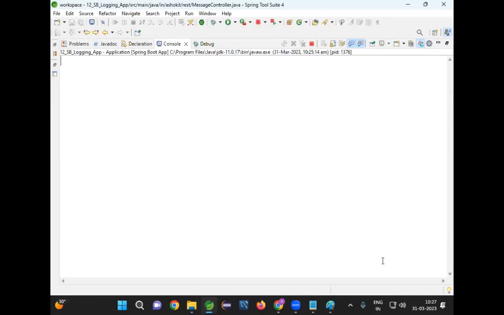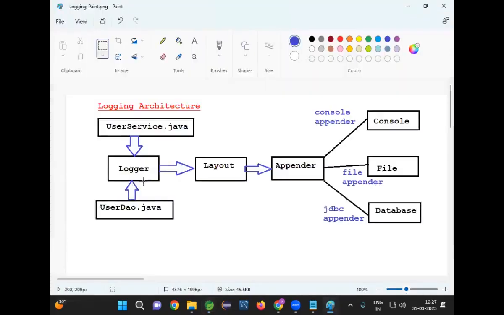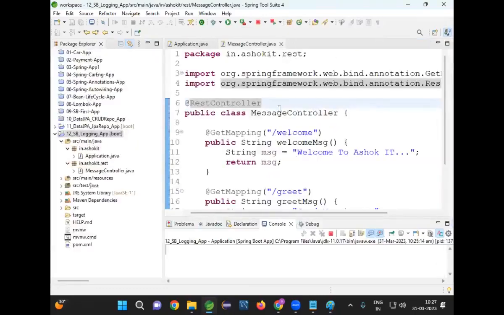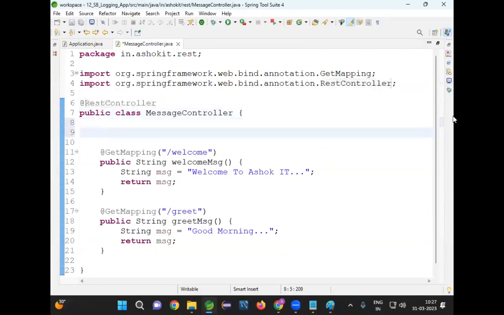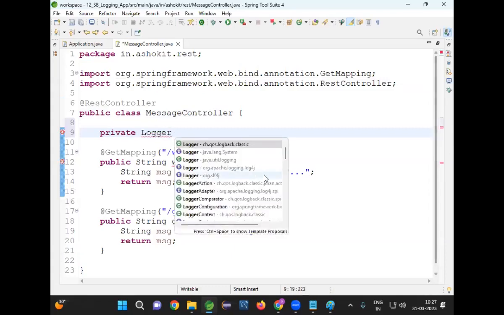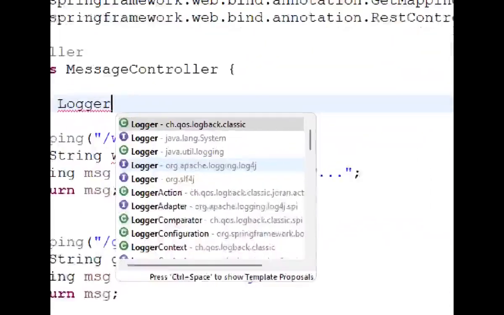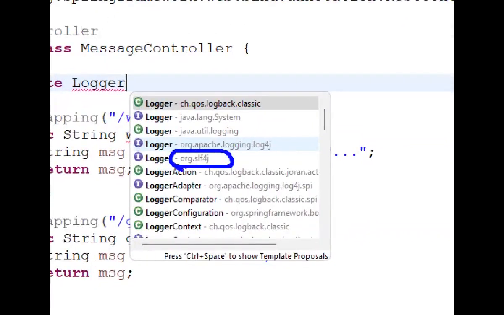To implement the logging, which object do I need? To implement the logging, we need to go for a logger. Now, let me get the logger in my project. Observe carefully. In every class, we need to get the logger. Here I'm going to get the logger, private Logger. Guys, remember, we need to import the SLF4J package.